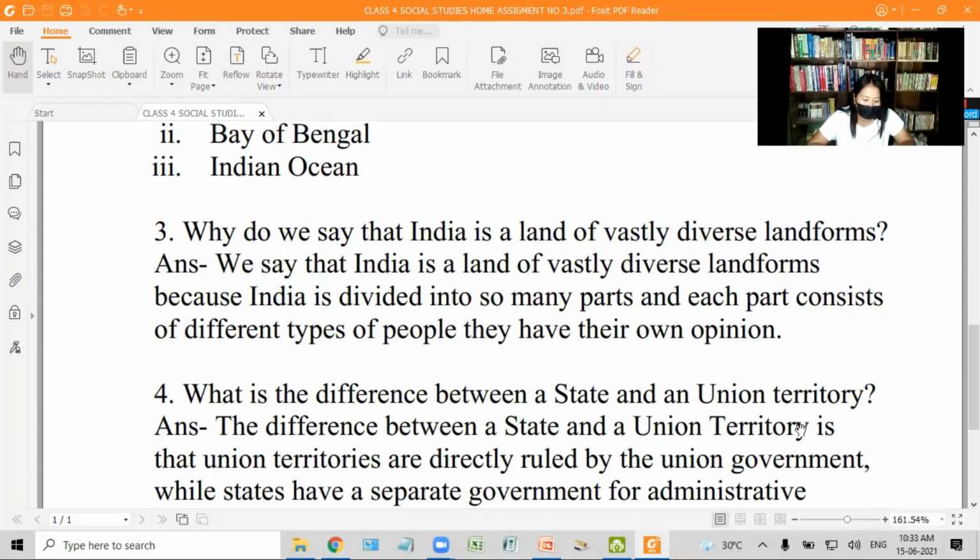Question number 3. Why do we say that India is a land of vastly diverse landforms? We say that India is a land of vastly diverse landforms because India is divided into so many parts and each part consists of different types of people. They have their own opinion.